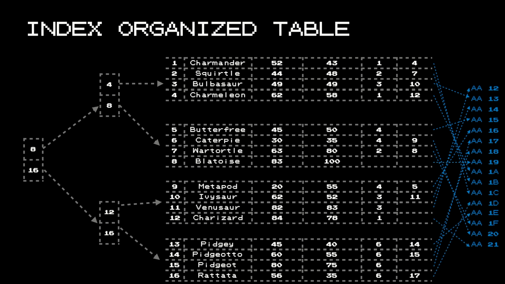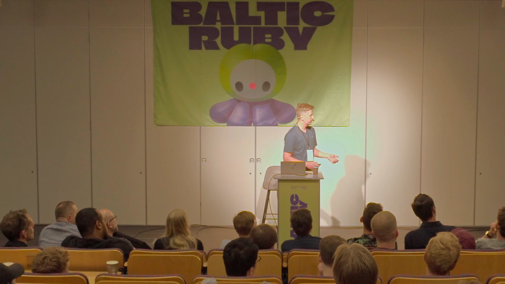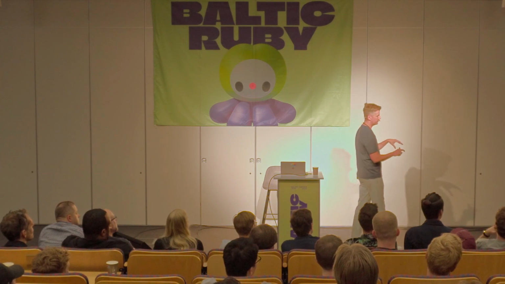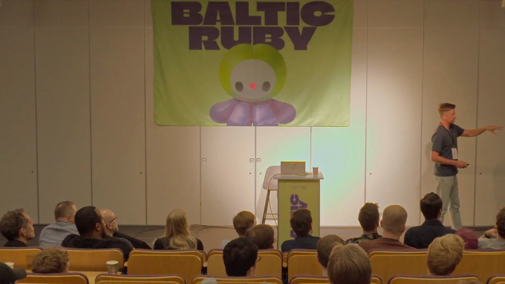And let's say that we are doing some pagination, something like this, and want to display those 4 Pokemons. It turns out they will be scattered all around the disk space, and we will have to do a lot of reads. I mean, 4 reads or 3 to retrieve them. So the index organized table has a very interesting attribute, which is that the data is organized, so when it's next to each other in the table, it's actually next to each other in the disk space.